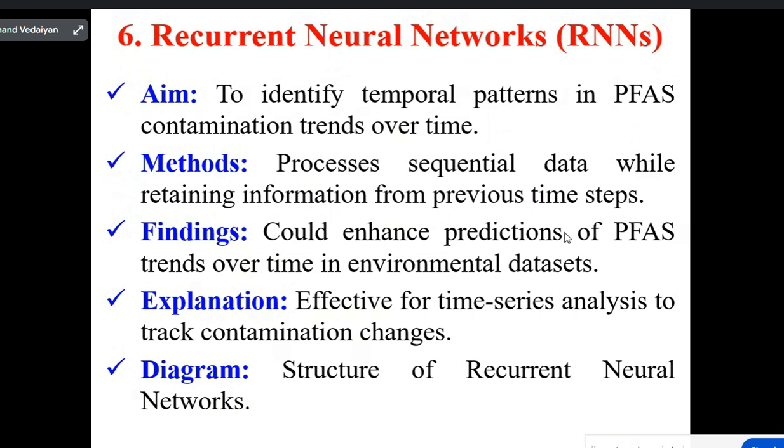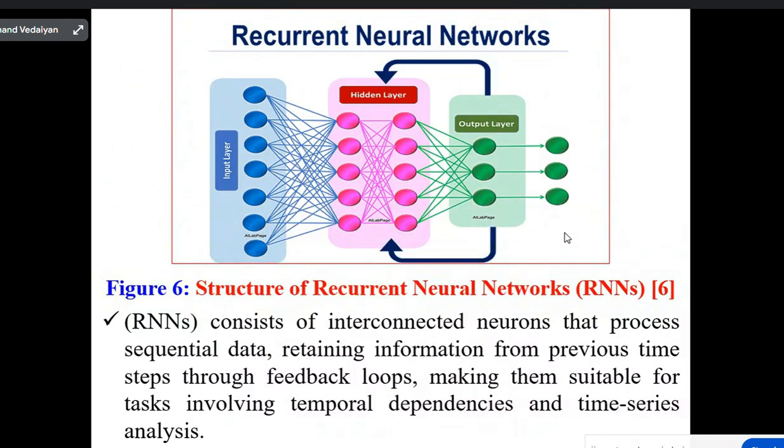What is the structure of recurrent neural networks? See this diagram. So input layer, hidden layer and output layer, we are classifying the data. It consists of interconnected neurons that process sequential data. What is a neuron?